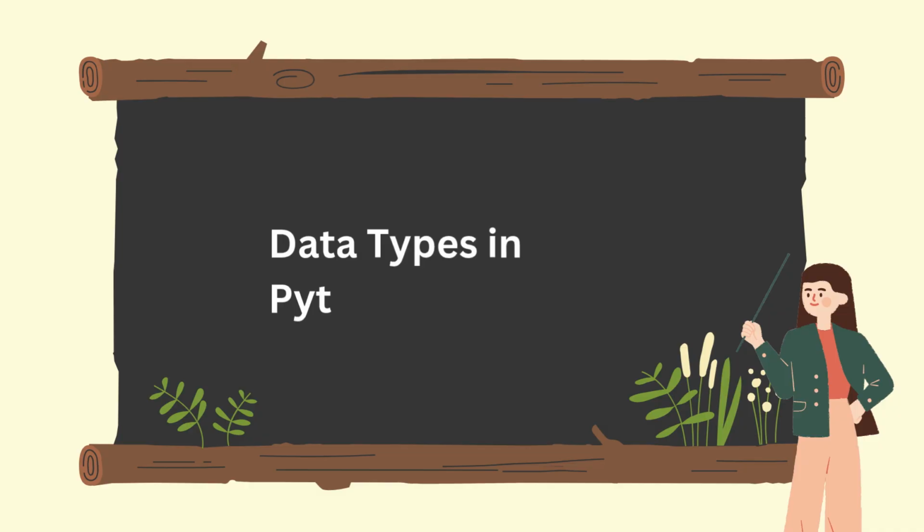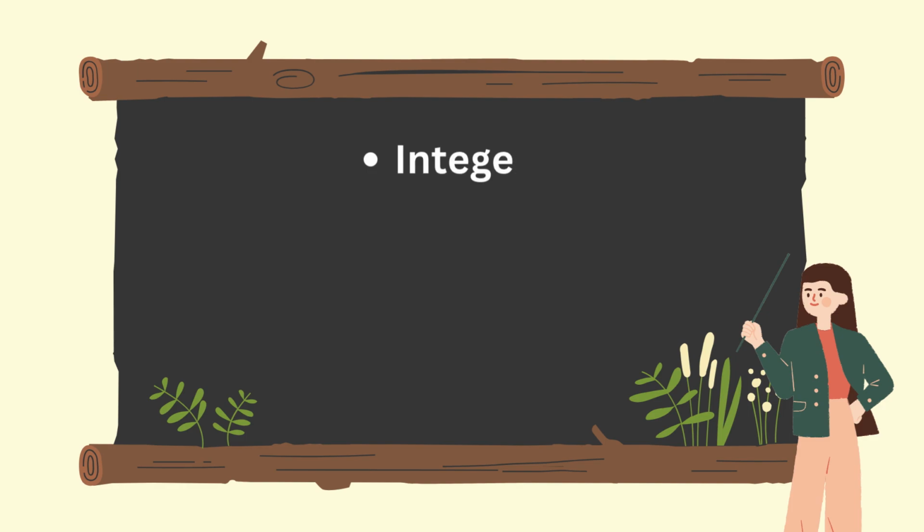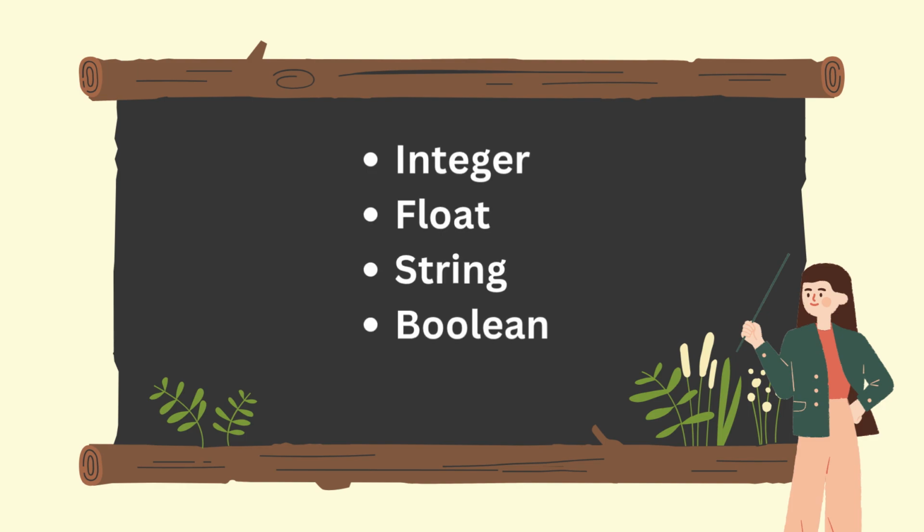Now let's learn about data types. Suppose someone asks what is stored in the variable. A number, text, true or false. Python identifies this using a data type. The 4 most commonly used data types are integer, float, string, boolean. Every value stored in Python belongs to some data type. Understanding data types is very important because different data types behave differently. Let's study them one by one.